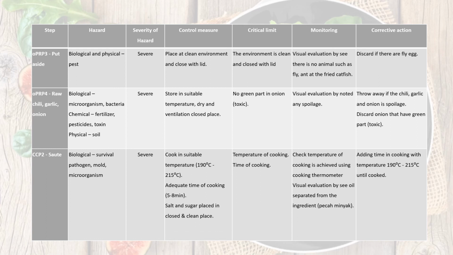In the saute step, which is CCP2, the control measure is we have to cook the ingredients in a suitable temperature and with adequate time of cooking. The critical limit must be the temperature of the cooking and the time of cooking. To monitor this step, we have to check the temperature of cooking is achieved by using cooking thermometer and use visual evaluations to see the oil separated from the ingredients, or we can say it pecah minyak. Corrective action in this step is we have to add time in cooking with the suitable temperature until the ingredients cook.